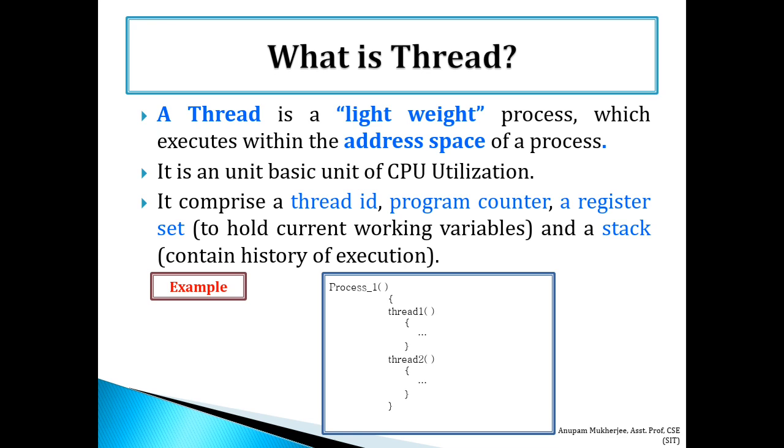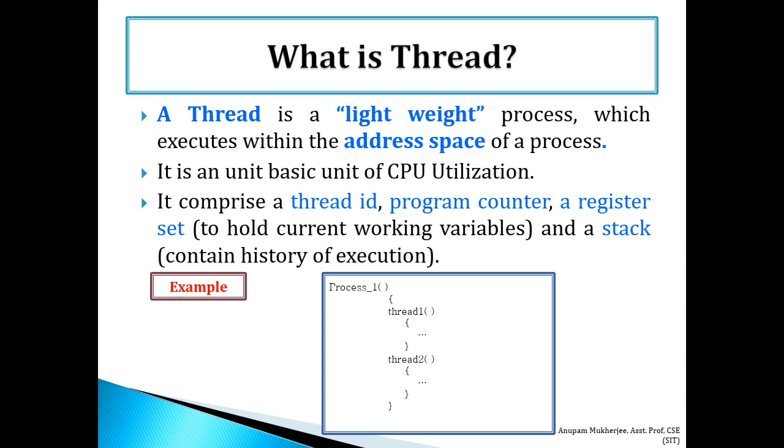A thread is a lightweight process which executes within the address space of a process. So, thread is a lightweight process. Here the important term is lightweight. Why is it called lightweight?